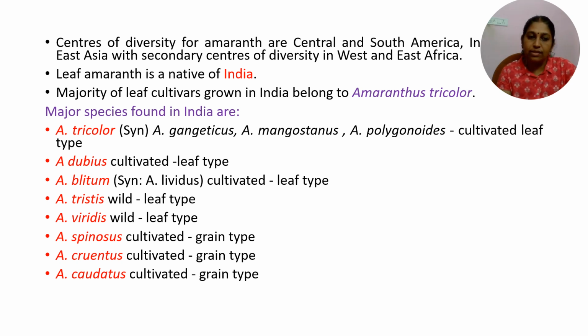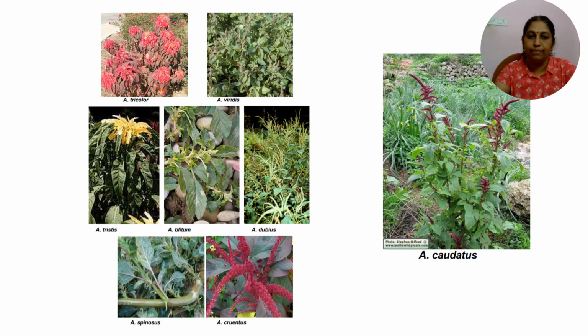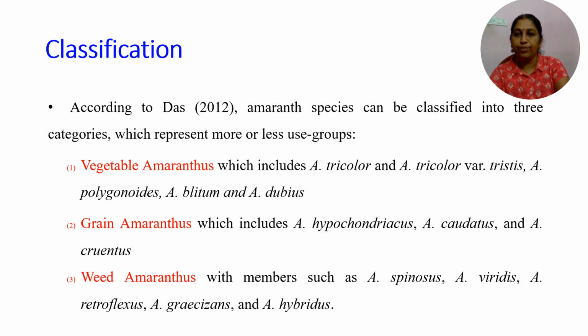Spinosus, cruentus, caudatus, hypochondriacus, these species come under the grain type Amaranthus. So we can see several Amaranthus species which are grown for their attractive leaves or attractive inflorescence, or grown for the nutritional content in their leaves.